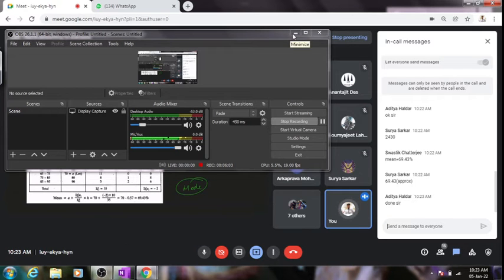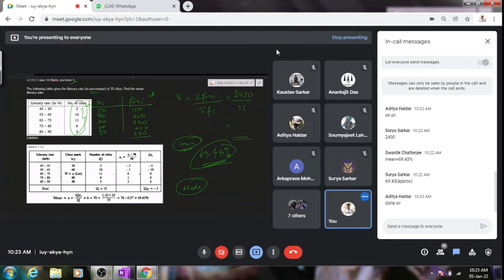Okay, Aditya is done. Orko, Prava, Surya, Lahiri, Anantajit, Kaustav, kindly confirm if you are done with this numerical or not. We'll be moving on to our next numerical. Surya is done. Okay, then, since the Y has come, we'll move on.